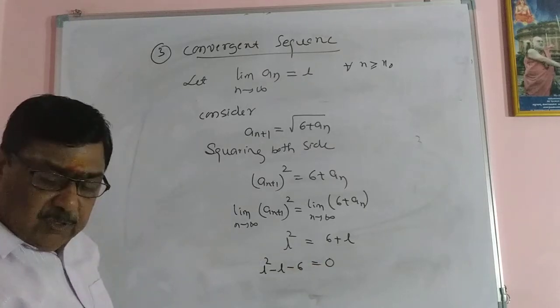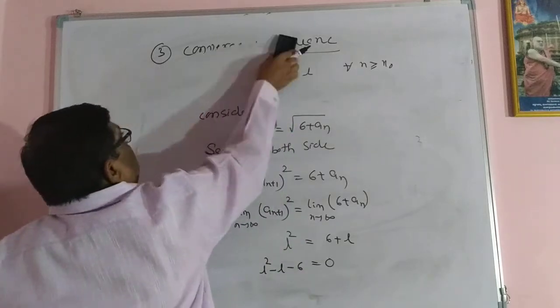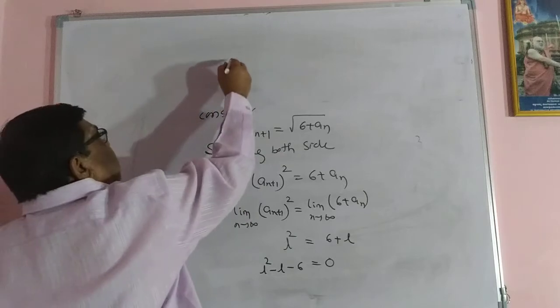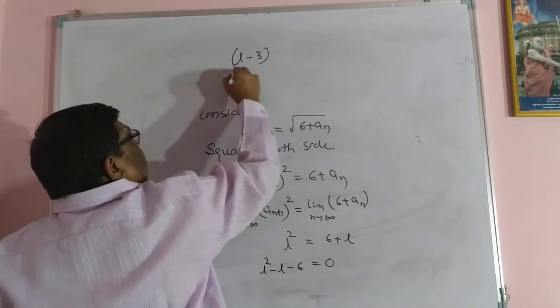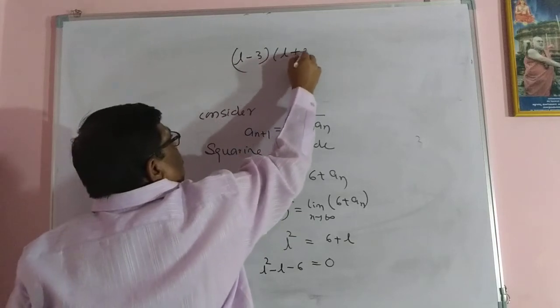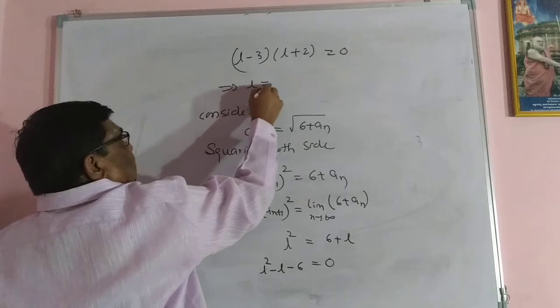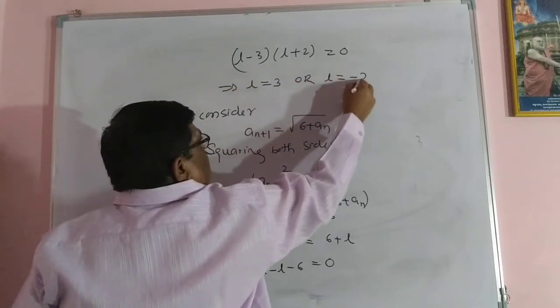Then solve this equation. By factorization, it is L minus 3 into L plus 2 equal to 0. So this implies L is either 3 or L is minus 2.